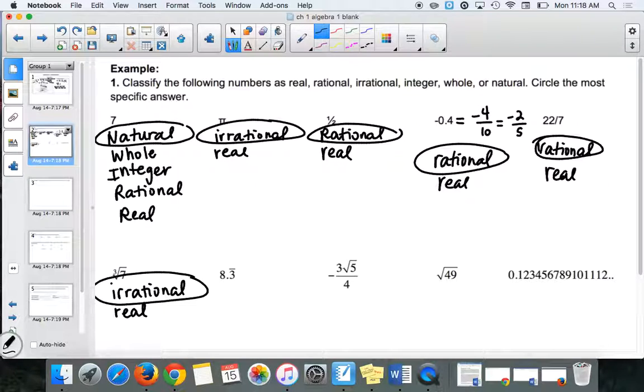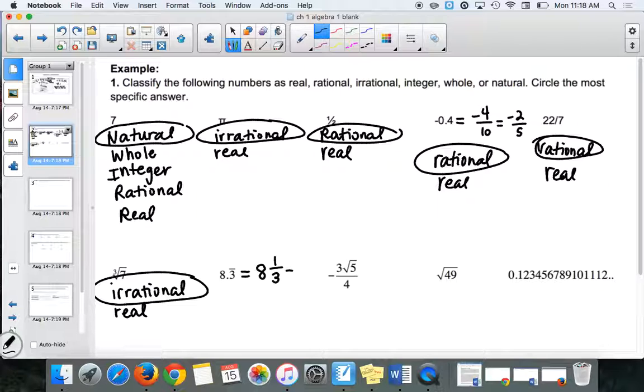8.3 repeating. Think about it. Can you write it as a fraction? If you were writing it as a fraction, what would you do? Oh, I was going to say irrational. It is rational. Did you say rational or irrational? I said irrational. It's rational, yeah. What fraction is it? Wait, repeated, would it be 1/3?